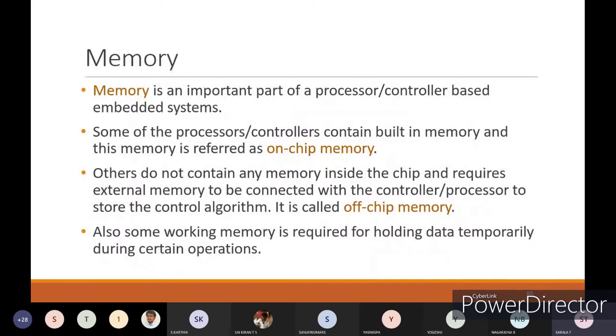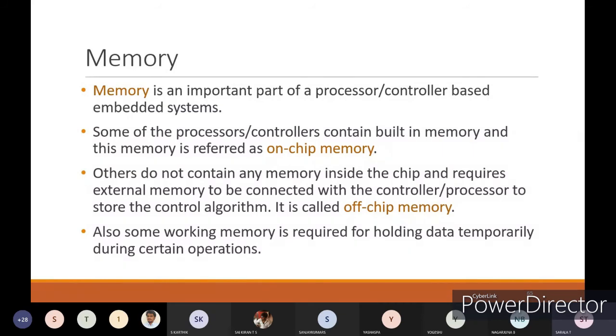Off-chip memory means that if the memory device is not present in the main chip, then you can connect an external memory device to store the information from your main chip. That is called off-chip memory.